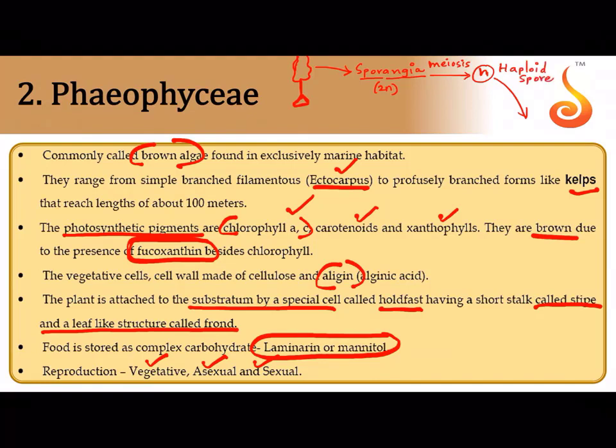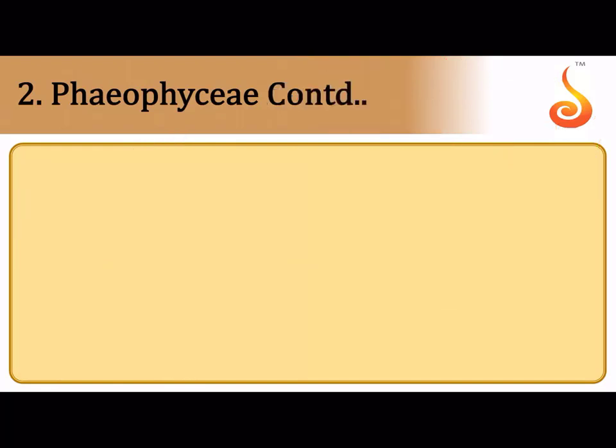The haploid spores in the case of brown algae will transform into the next plant body, that is, I had told you in the introduction, this plant which is haploid is called the gametophyte. The gametophyte's job is to produce male gamete and female gamete. The male and the female gamete fuse together to form a zygote which develops into the adult plant. So you can see that there are both diploid and haploid phases in the life cycle, and therefore we say it is diplohaplontic life cycle.